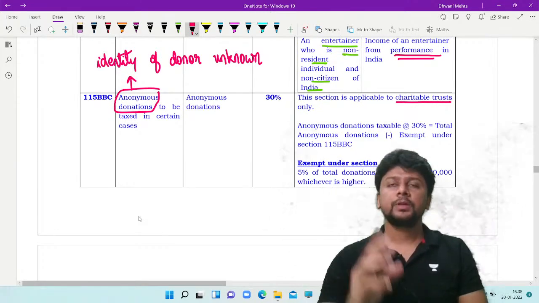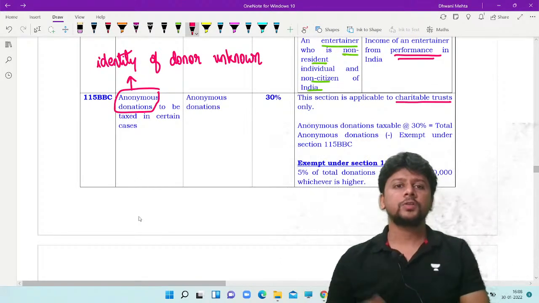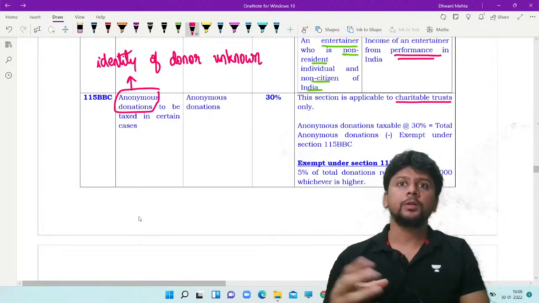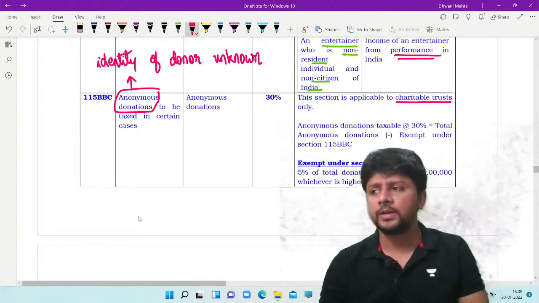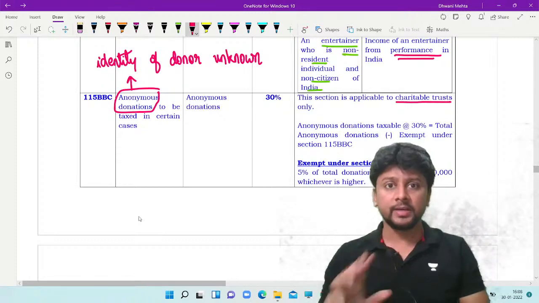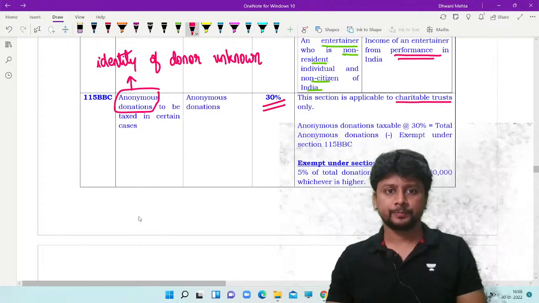It is a secret donation that is given. The donor does not want to be identified. Now, in the garb of anonymous donation, black money can be converted into white money very, very easily. And so there is no exemption provided. You will have to pay tax at the rate of 30%.